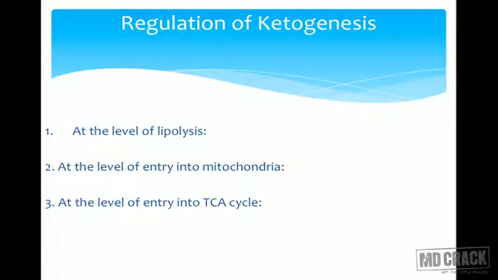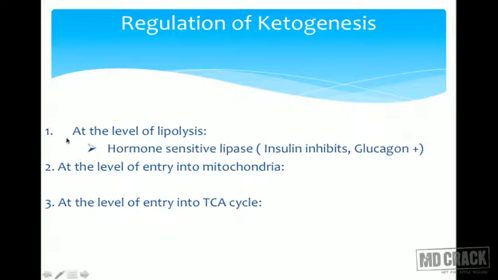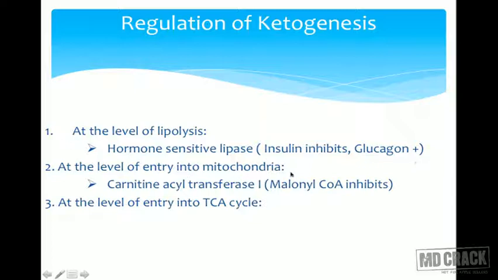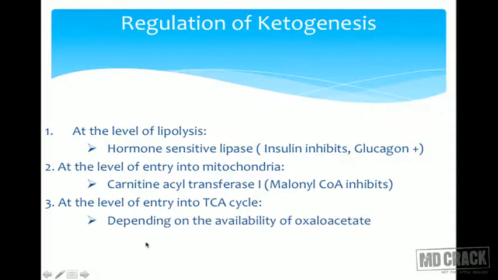At the level of lipolysis, it is hormone-sensitive lipase: insulin inhibits, glucagon stimulates. At the level of mitochondria, it is carnitine acyltransferase 1, which is inhibited by malonyl-CoA. And at the entry to the TCA cycle, it depends on the availability of oxaloacetate.